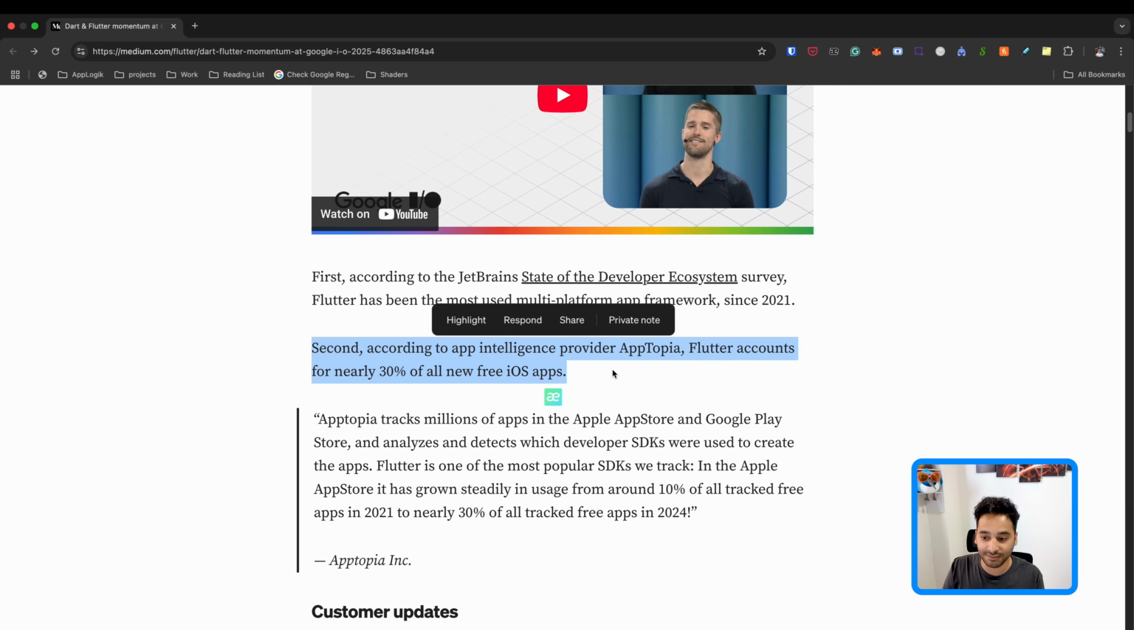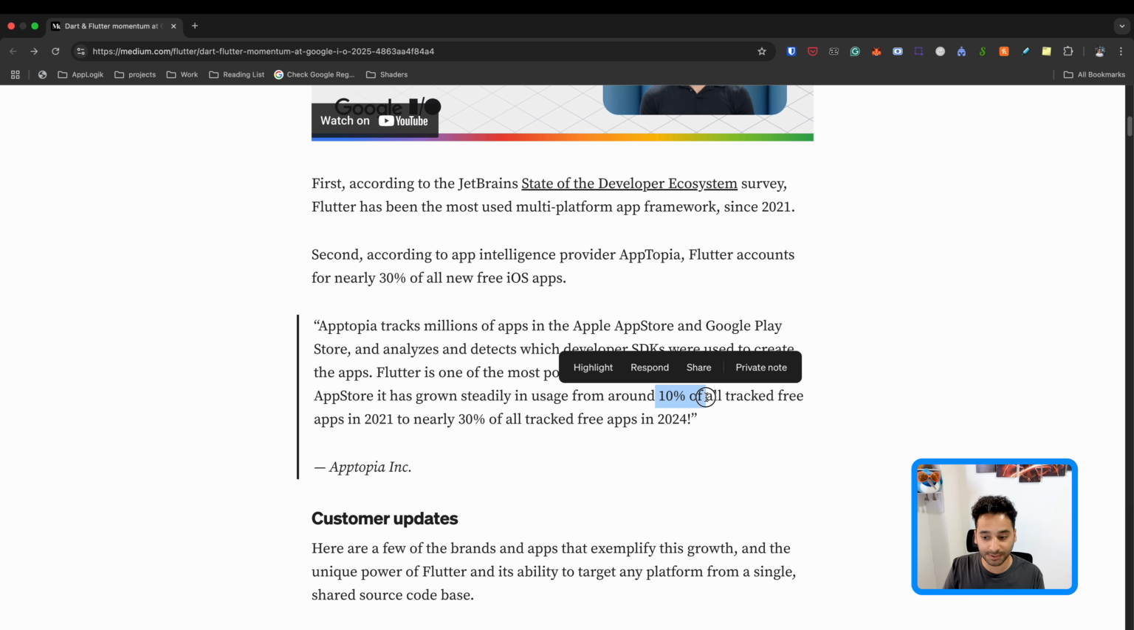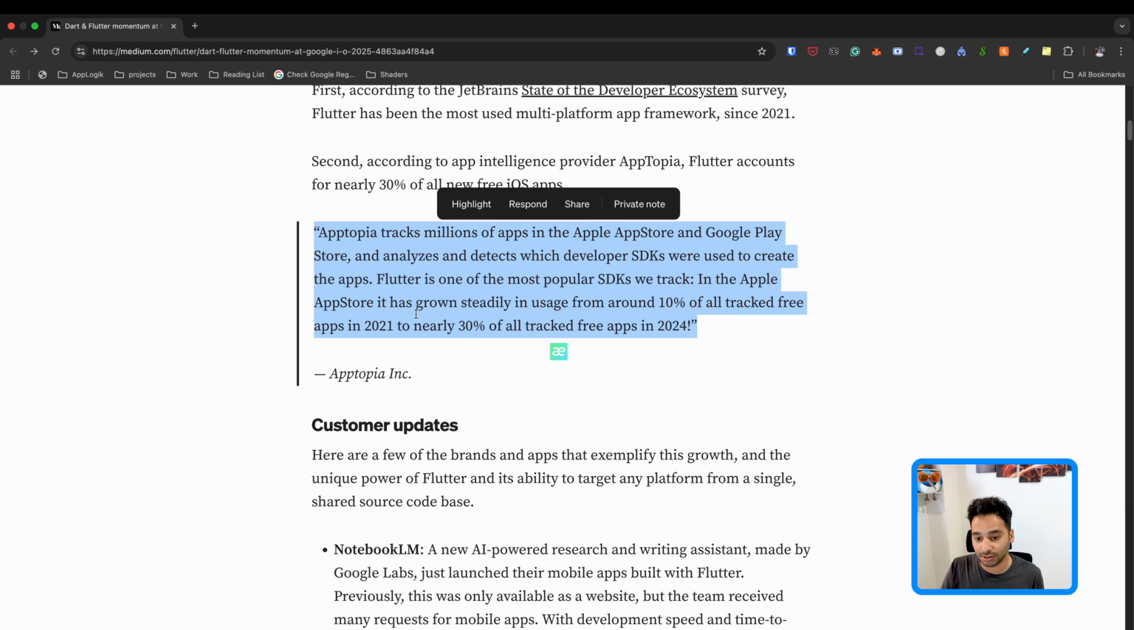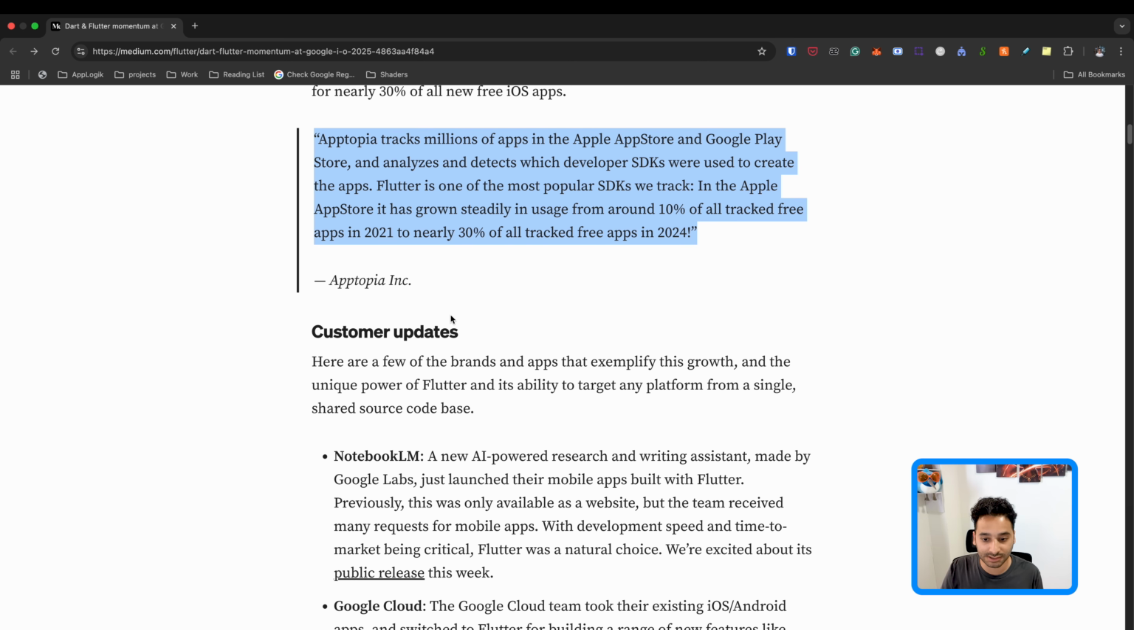And also here we have the data based on the apps that are published in the App Store and Google Play. So it was around 10% in 2021 and now it is around 30%. So around one third of applications are developed with Flutter. And also it shows that Flutter is being used by a lot of developers.